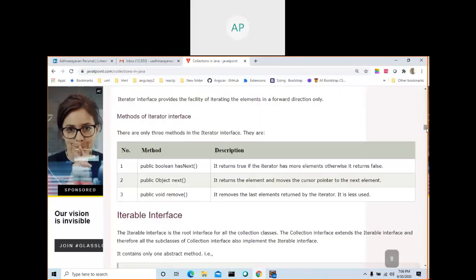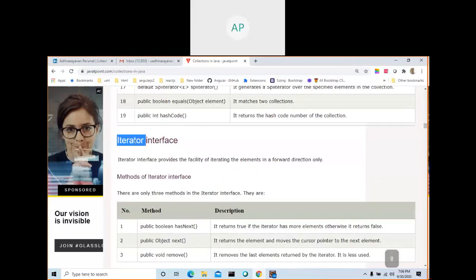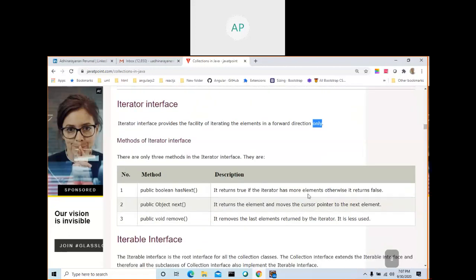Now this is Iterator. You add 10 objects. How will you retrieve the objects from there? You can use the Iterator. The Iterator interface provides the facility of iterating the elements in a forward direction only. It has three methods: hasNext, next, remove. What is hasNext? It returns true if the iterator has more elements, otherwise it returns false. What is next? It returns the next element and moves the cursor pointer to the next element. What is remove? It removes an element returned by the iterator.